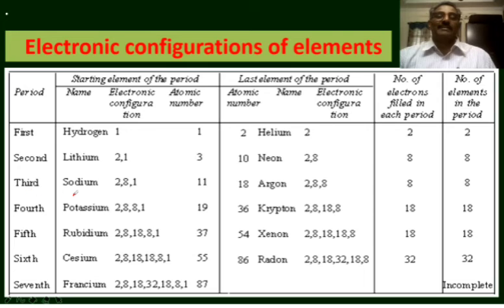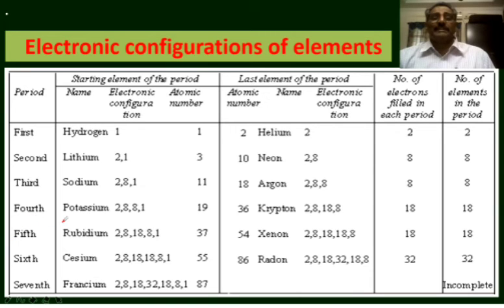The third period starts with sodium by the entry of electron in the third main energy level. Its atomic number is 11. And the third period ends with argon by the filling of 8 electrons in the third main energy level. So in the third period also, 8 electrons are being filled successively. So the number of elements in the third period is also 8.